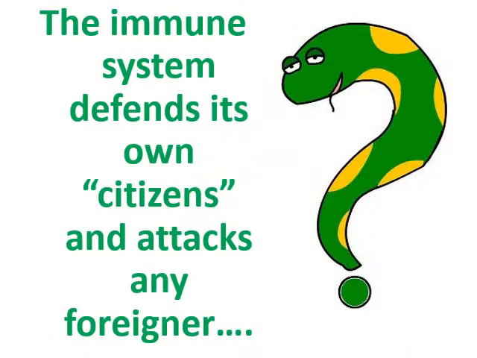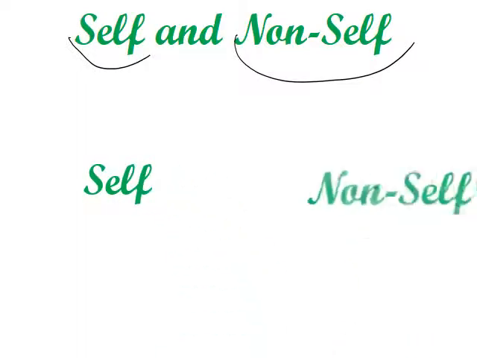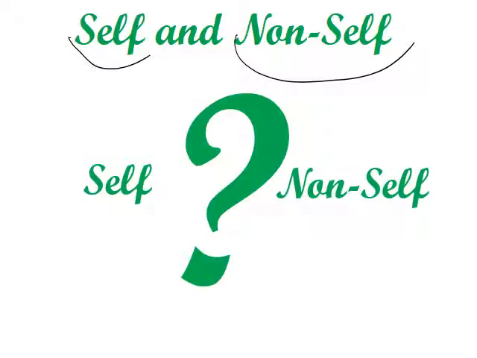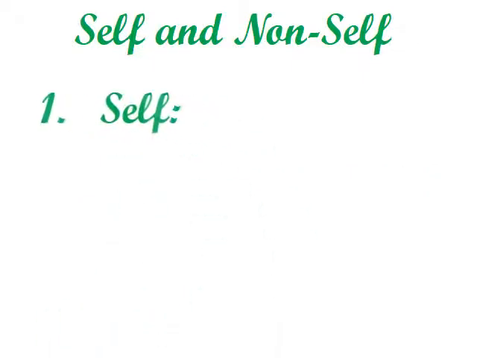what determines this? The immune system defends its own citizens, and it attacks any foreigner. It defends the citizens and attacks the foreigners, any foreign body. The citizens are classified as self, while the foreigners are classified as non-self. So self, non-self. What determines what is self and what is non-self?